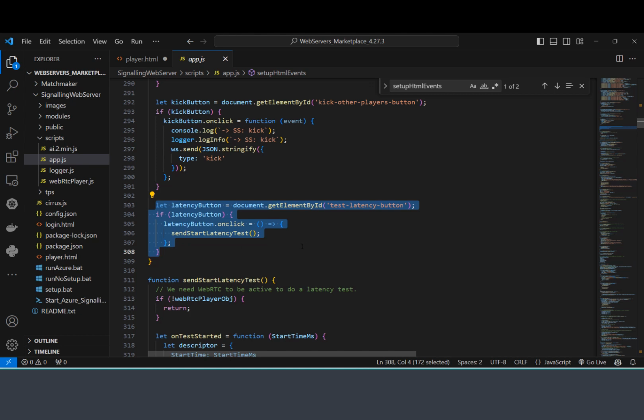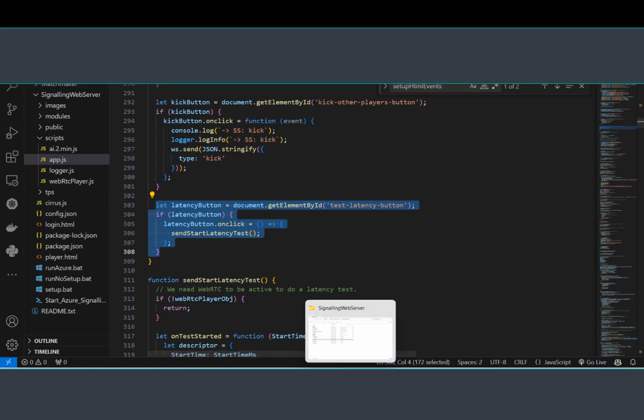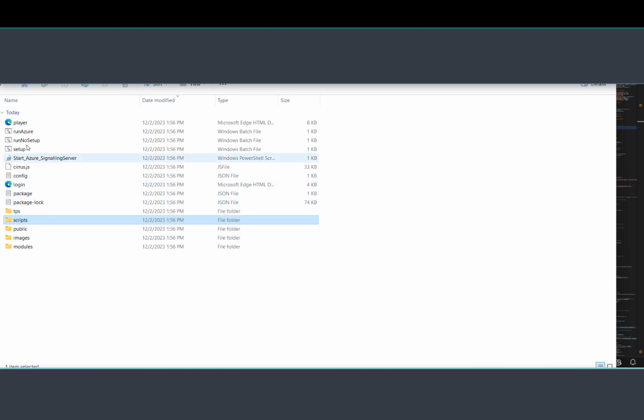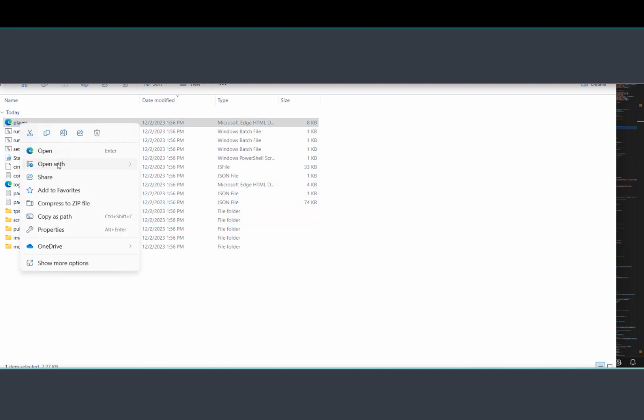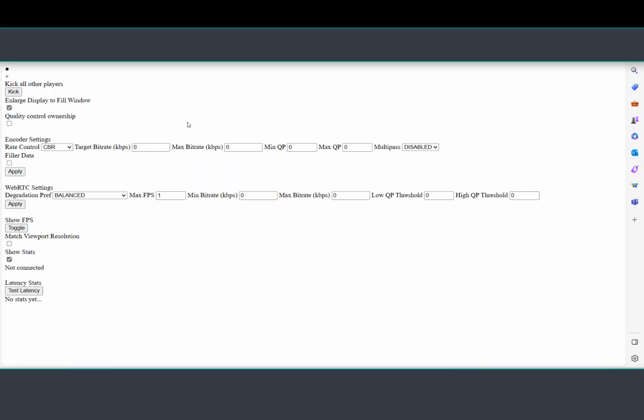So this is in a nutshell how you customize, and just to make it even more obvious how this looks, we will look at the player HTML page, and you will see this plus and all of the buttons that we have, and this is how we can customize and make our elements of user interface available in the context of Azure Pixel Streaming.